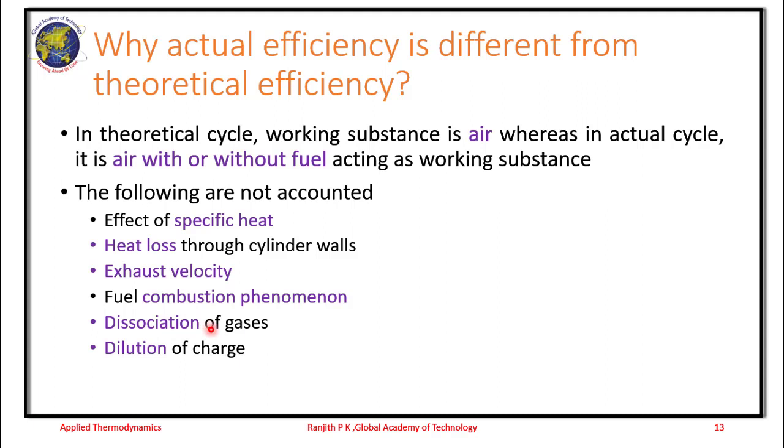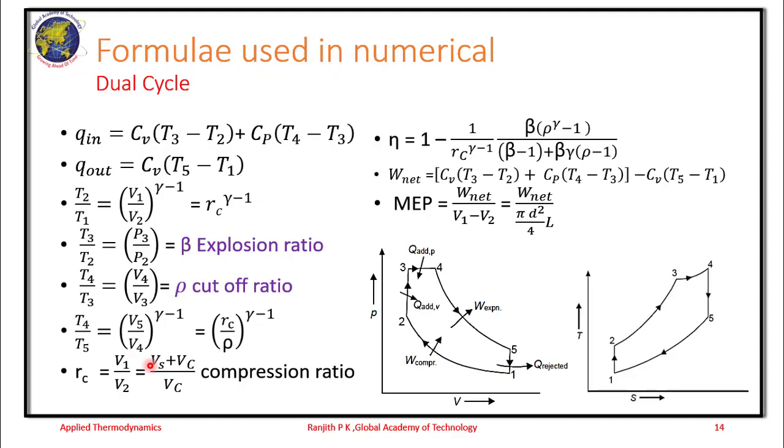Then there is dissociation of gases. So when the exhaust gases are formed, the dissociation of gases takes place. They do not mix well with each other. Then there is dilution of charge. If they do not mix well with each other and if there is no proper combustion phenomenon, the charge gets diluted and thus reduces the efficiency.